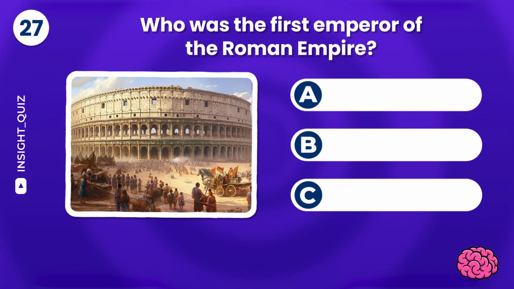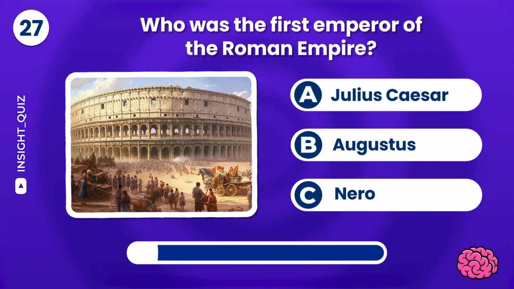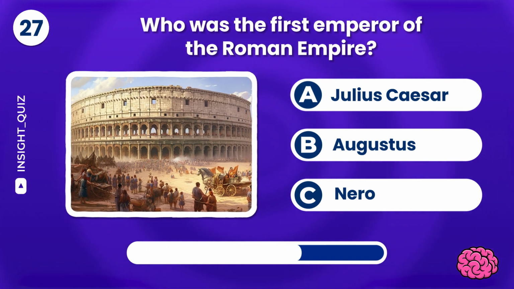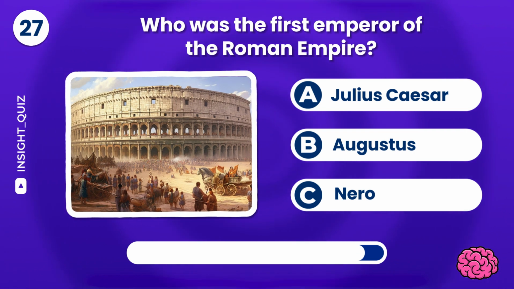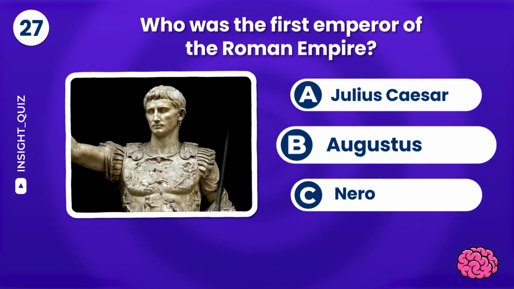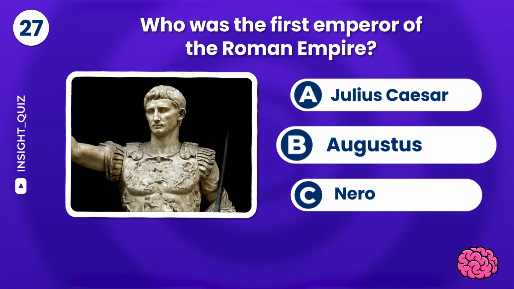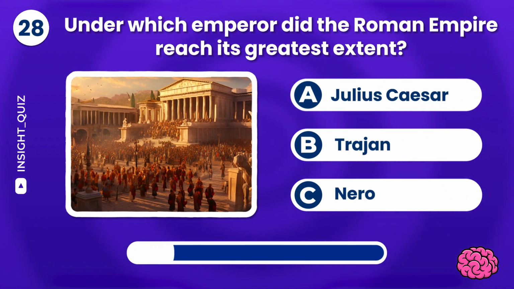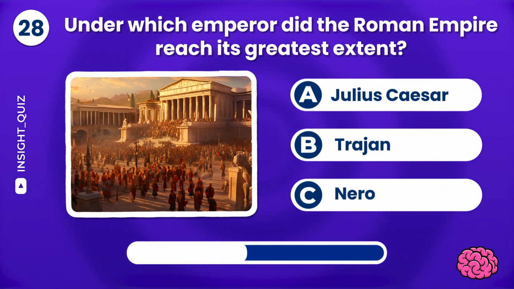Who was the first emperor of the Roman Empire? Julius Caesar, Augustus, or Nero? The answer is Augustus. Under which emperor did the Roman Empire reach its greatest extent? Julius Caesar, Trajan, or Nero?